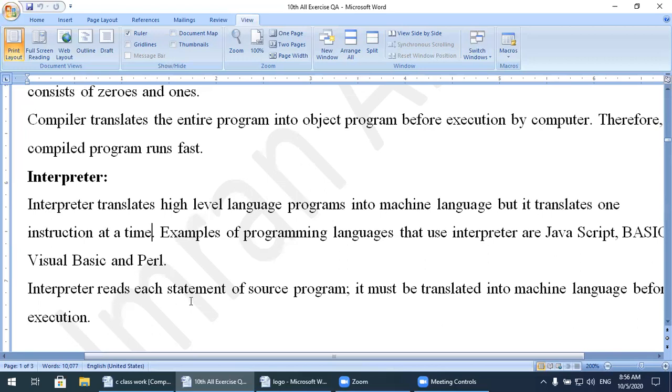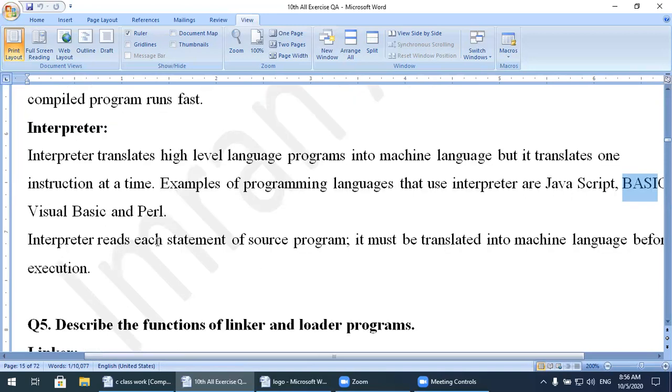Examples of programming languages that use interpreters are JavaScript and BASIC. Before, in the 10th class, we were teaching the BASIC language and it used an interpreter, but nowadays BASIC is discarded from your course. That's why we are studying the C language. BASIC, Visual Basic, and Perl are these kinds of languages that use an interpreter.